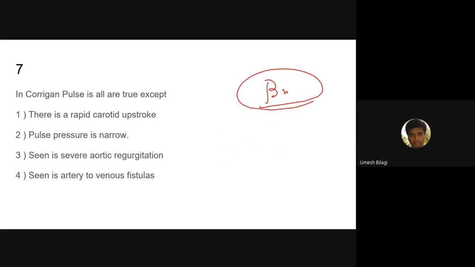There is a hyperdynamic circulation. That is the cause. And arteriovenous fistula, because the venous blood pressure is less and arterial blood pressure is more, there is a connection between them. You can have these things.